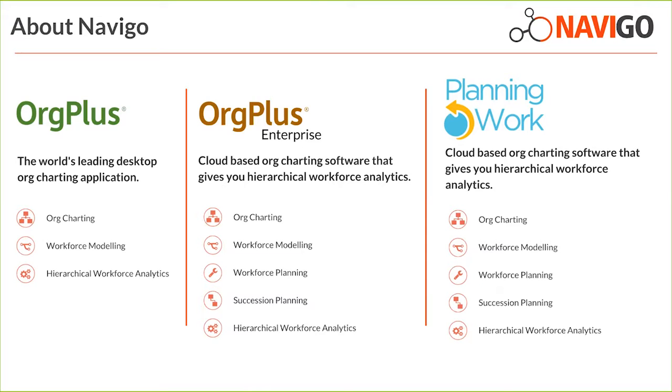Sharing the org charts is manual with OrgPlus Desktop, so once you've actually created the chart, you need to then export that chart out to a format such as PDF or PowerPoint, or the OrgPlus native format, which can be viewed using the free viewer that's available for OrgPlus Desktop. You're also able to export to Excel if you need to create an Excel report from the org chart that you've created. So OrgPlus Desktop is a fantastic solution for organisations from around the 50 staff mark to around 500 staff.